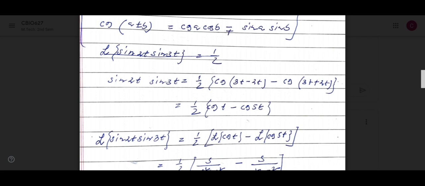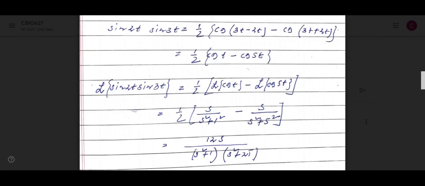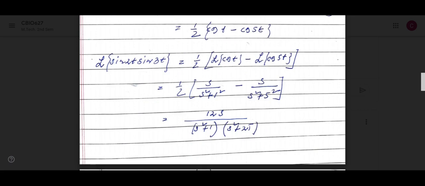So that will be half of cos t minus cos 5t. Sin A sin B formula is half of cos of A minus B minus cos of A plus B.